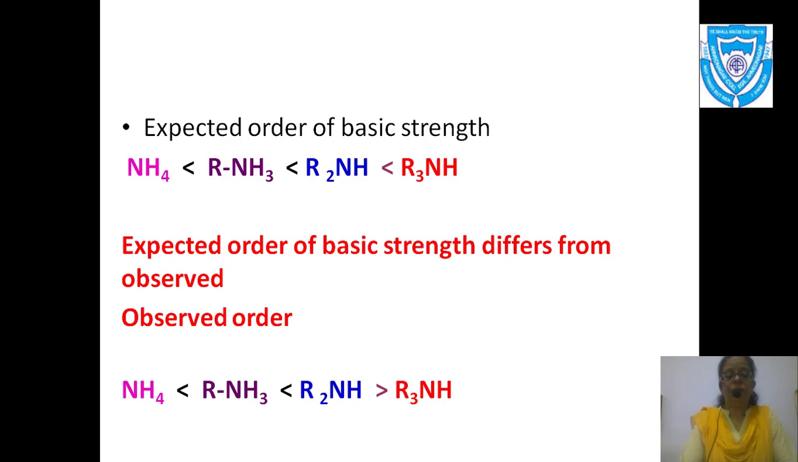Now here what I want to say is that instead of NH4, you can write NH3, please make the correction. That is, ammonia is less basic than primary amine, make it RNH2, and primary amine is less basic than secondary amine. And secondary amine has a higher basic strength than tertiary amine. This is the observed value. That means from these observed values you can conclude that secondary amine is more basic than tertiary amine.